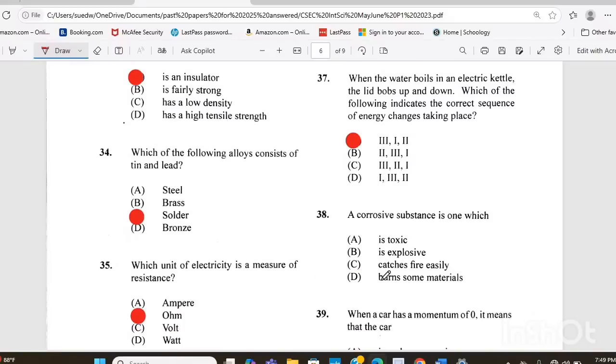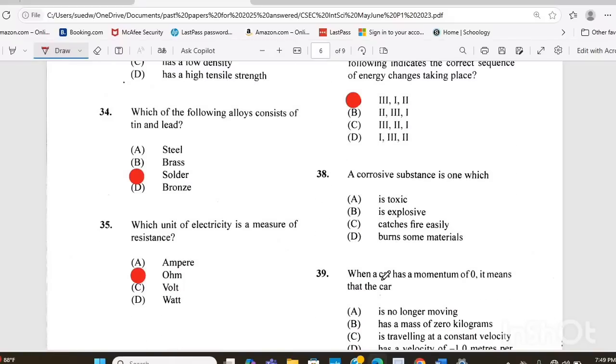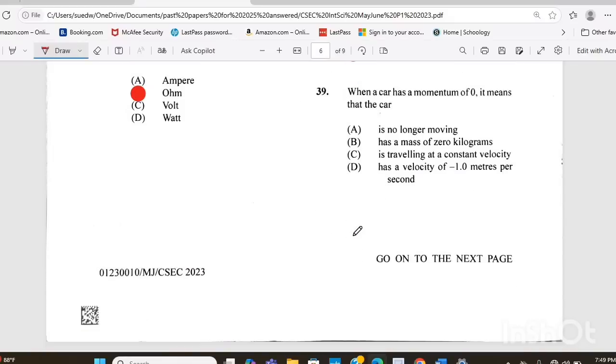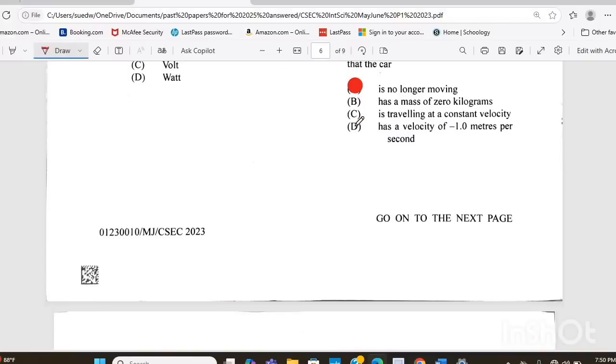Question 38. A corrosive substance is one which A is toxic, B is explosive, C catches fire easily, or D burns some materials. The answer there is D, burns some materials. Question 39. When a car has a momentum of 0, it means that the car A is no longer moving, B has a mass of 0 kilograms, C is traveling at a constant velocity, D has a velocity of negative 1.0 meters per second. The answer there is A, is no longer moving.